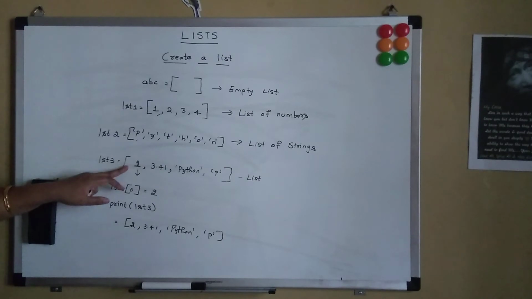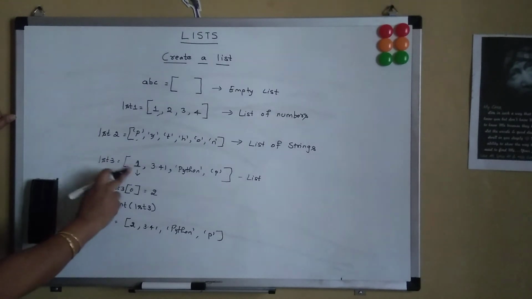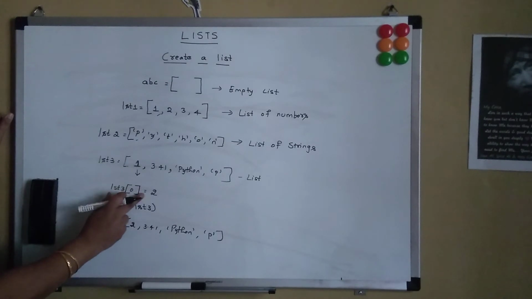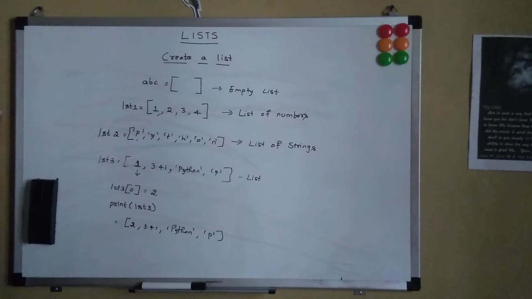We can change the contents of the list at any time or at any point of time. We can just say lst3 and which item we want to specify. We have to specify the index and assign the value. So this value will be replaced with the new value. So we can say lists are mutable.